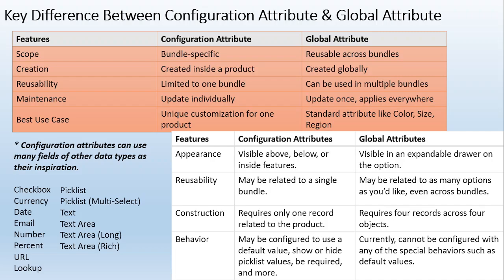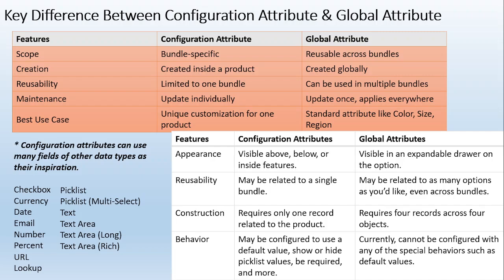For appearance, configuration attributes are visible above, below or inside features. Global attributes are visible in an expandable drawer on the product option. We have seen that on the product option there is an expandable drawer on the right side. When I click on that button, a box opens at the bottom and you can see the pick list fields or attributes there. Reusability: a configuration attribute may be related to a single bundle only, but a global attribute may be related to as many options as you would like, even across bundles.